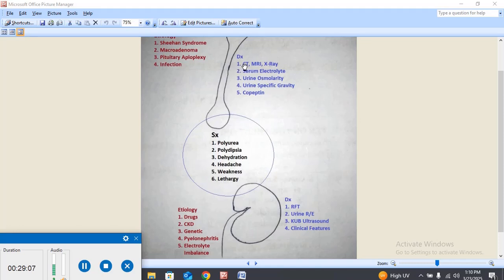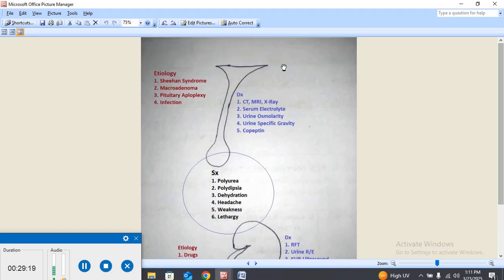Now the diagnosis of diabetes insipidus is through CT scan, MRI, X-ray, and the serum electrolyte level. Central diabetes insipidus can be diagnosed with the help of CT scan, MRI, and X-ray. We will take the images and screen the images of the pituitary gland through MRI or computed tomography. And second, the serum electrolyte.